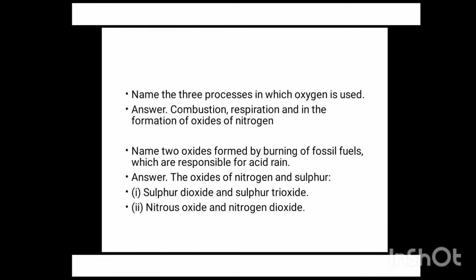So we know for acid rain, sulfur dioxide and nitrogen dioxide are responsible. By burning fossil fuels, oxides of nitrogen and sulfur are formed, and in the atmosphere they get dissolved in the rain and come down in the form of acid rain.